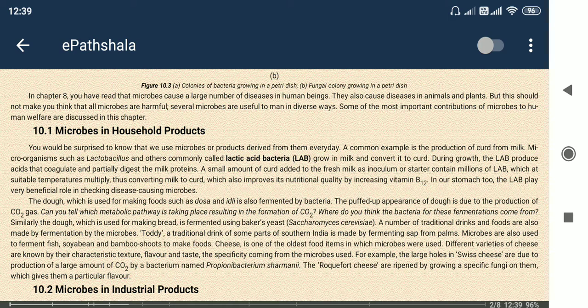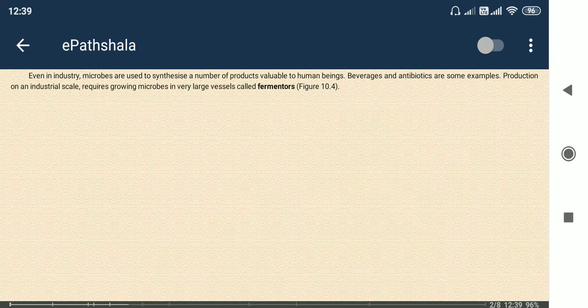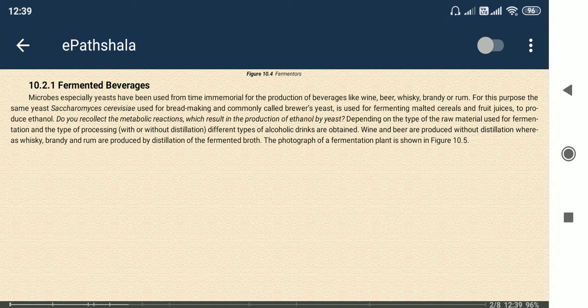Then we go to microbes in industrial products, like fermentation. We all know fermentation involves production of ethanol. That ethanol production is helped by yeast, not bacteria.